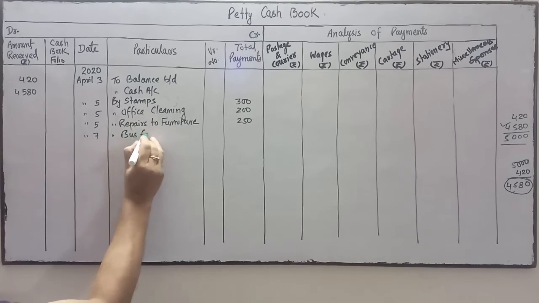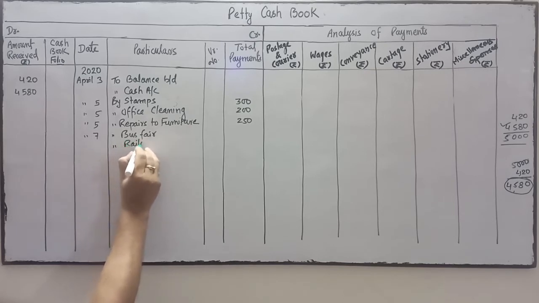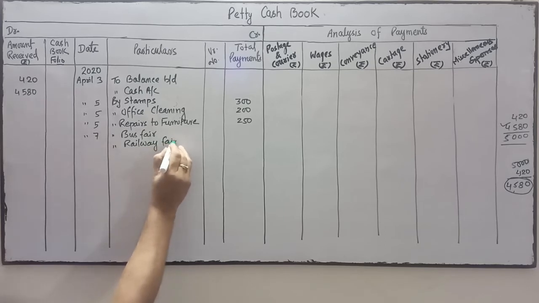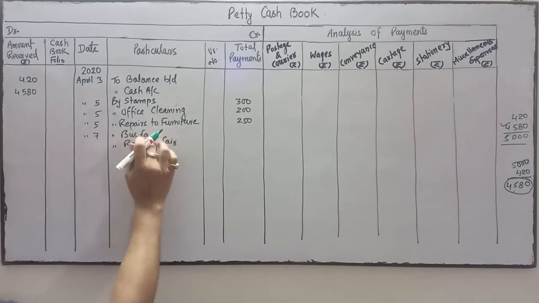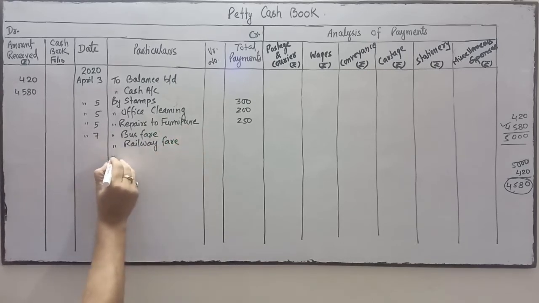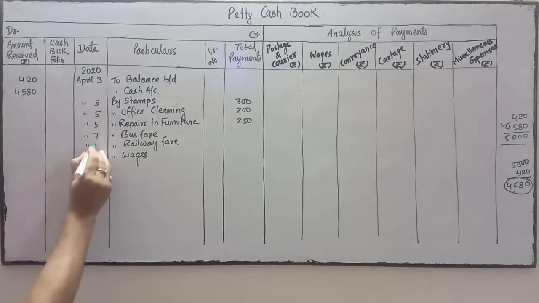Next is railway fare, bus fare and railway fare. Next is wages, on the same day. So these all are of April 7.